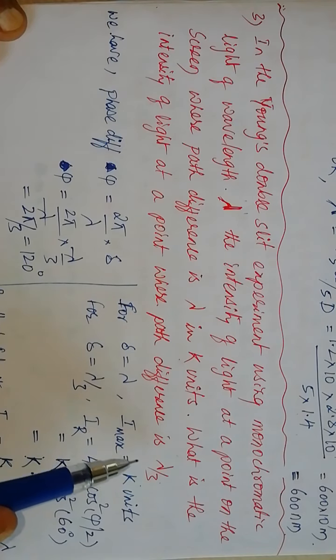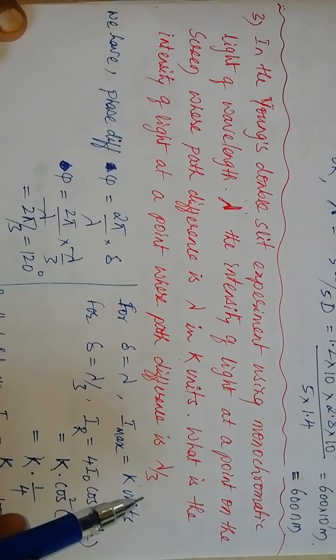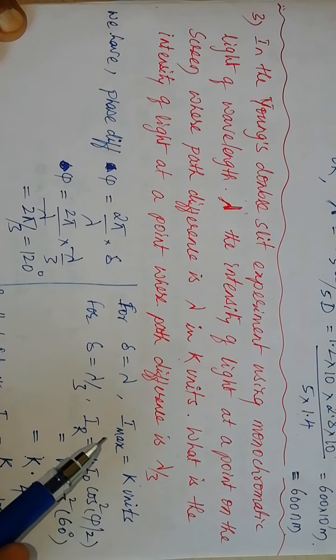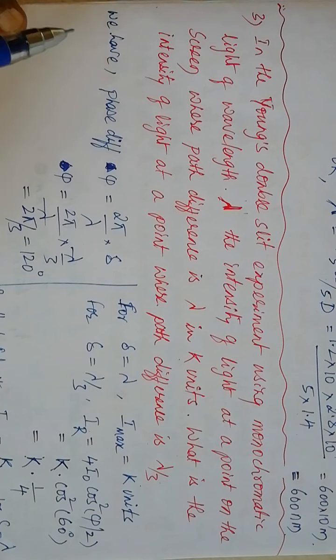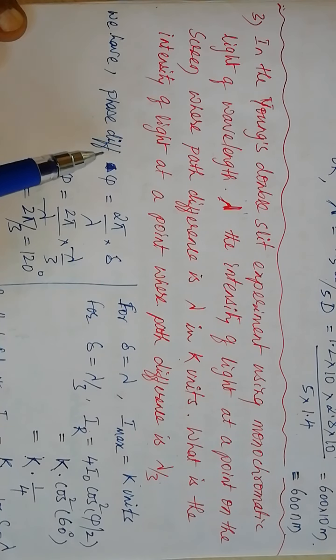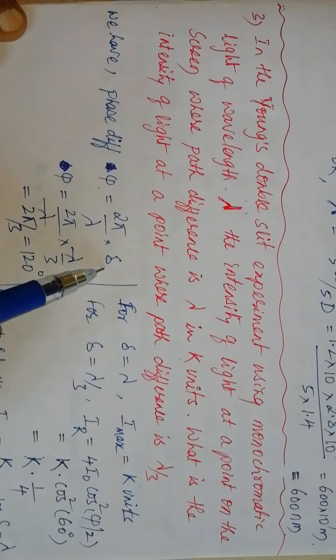As the path difference changes, the phase difference correspondingly changes, and the intensity of light also varies between a minimum and maximum for a different path difference or phase difference. So we have the relation: phase difference phi equals 2 pi by lambda into path difference delta.